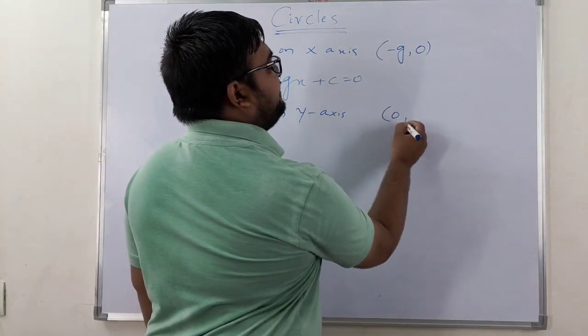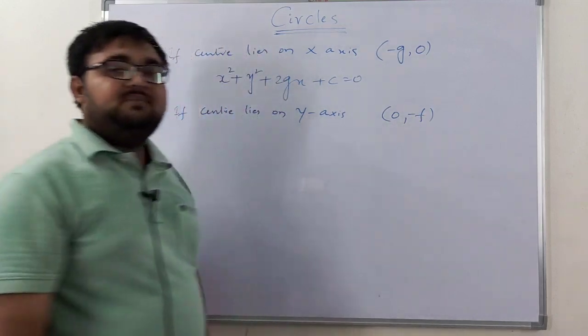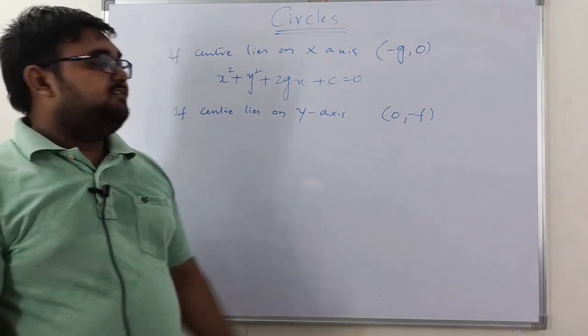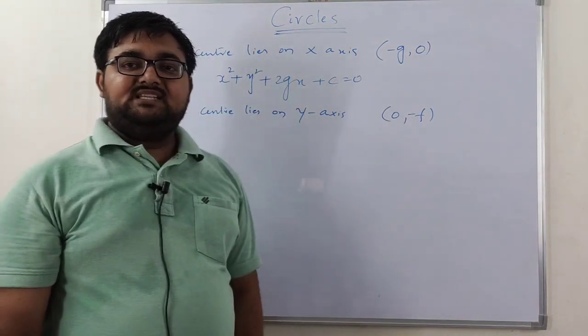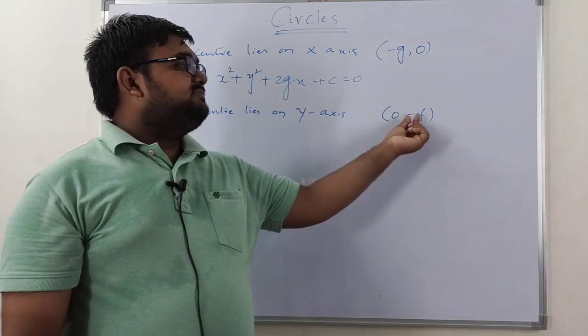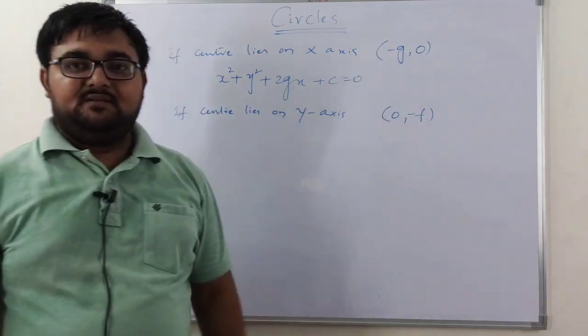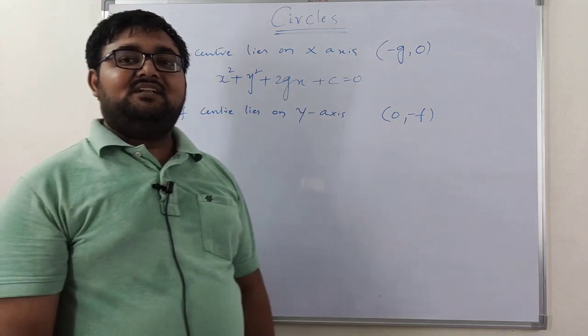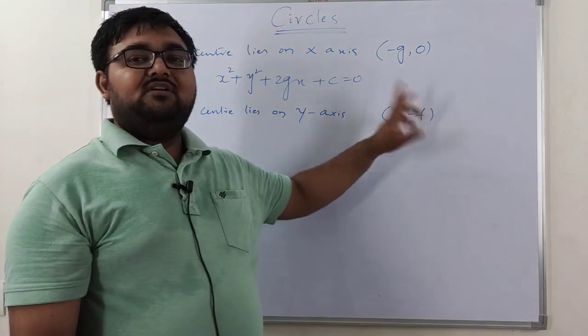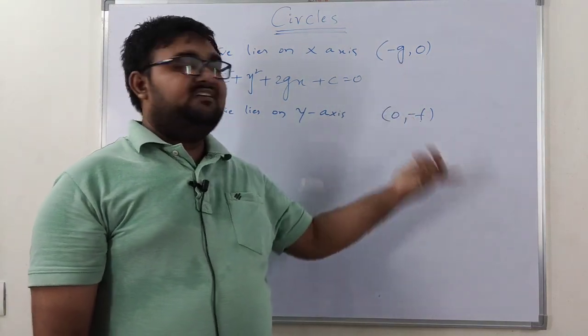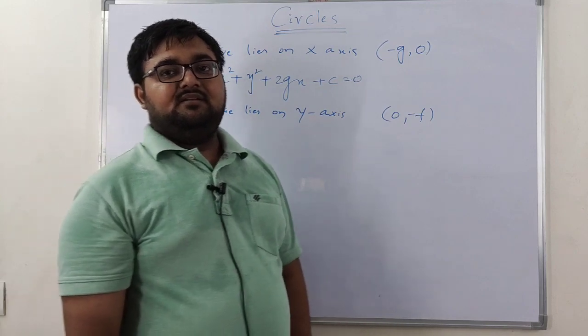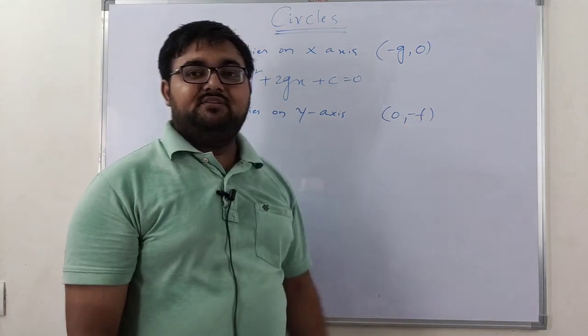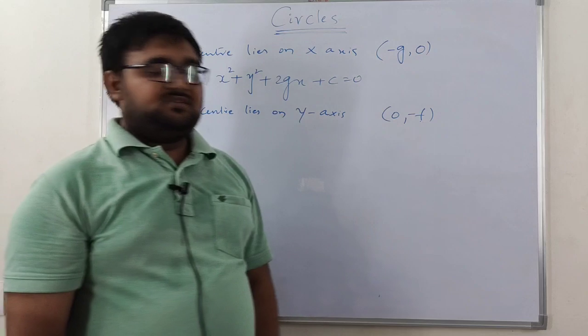Then my center will be of the form 0 comma minus f. The minus here does not imply whether it is negative or positive, because g and f are some real numbers, so based on those values you get the negative or positive side.